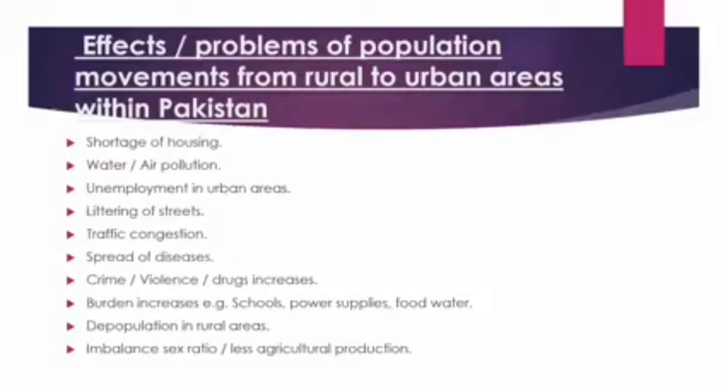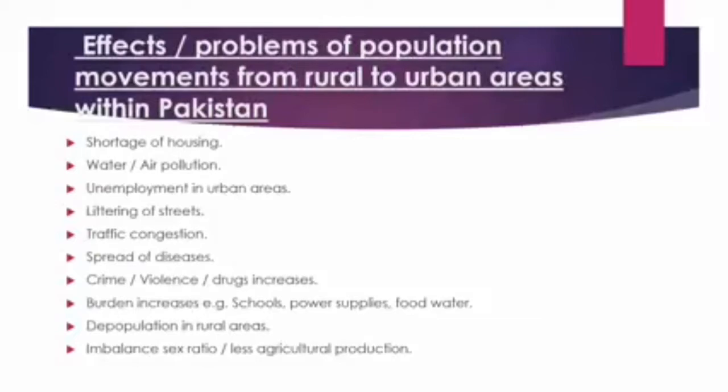The problems which Pakistan faces due to rural-urban migration: shortage of housing in urban areas, water shortage, air pollution may increase, unemployment in urban areas increases, littering of streets, which we have all observed, traffic congestion, spread of diseases because slum areas are created, as rural people do not have enough resources to live in good areas, so they create slums.